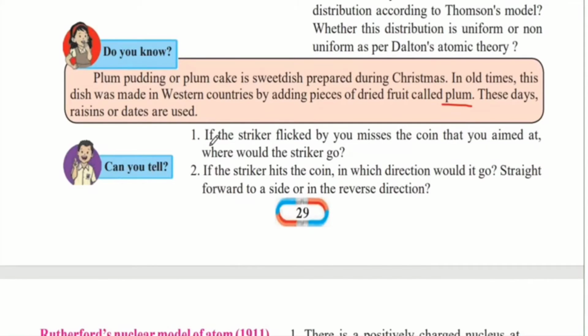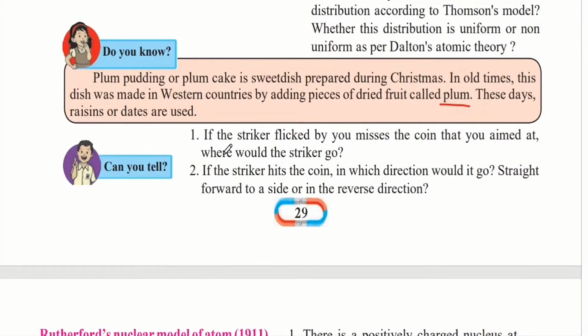Can you tell, if the striker flicked by you misses the coin that you aimed at, where would the striker go? While playing games such as Carom, you must have noticed that when you flick the striker and it misses the coin that you aimed at, the striker would go forward and hit the edge on the other side of the board. If the striker hits the coin, in which direction would it go? It is pretty obvious that when you flick the striker and it hits the coin, the coin will go forward in the direction in which you flicked it.